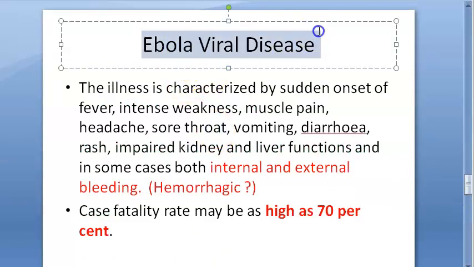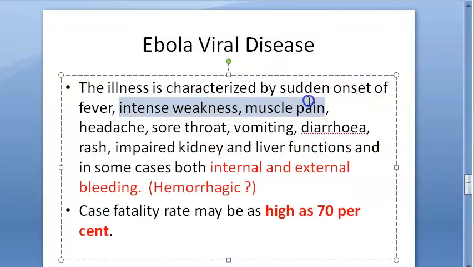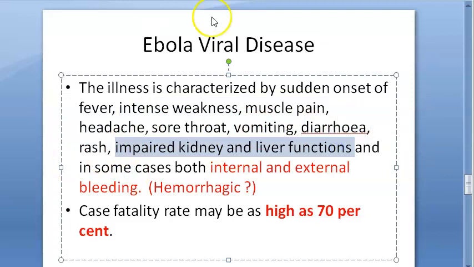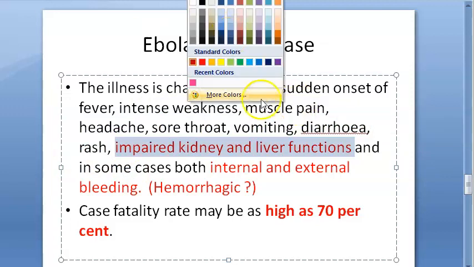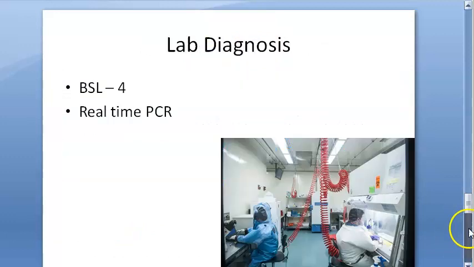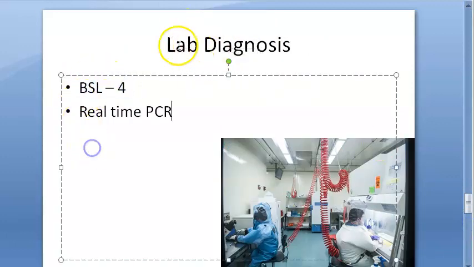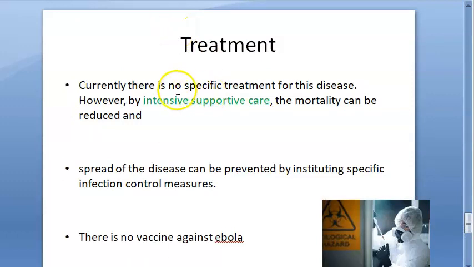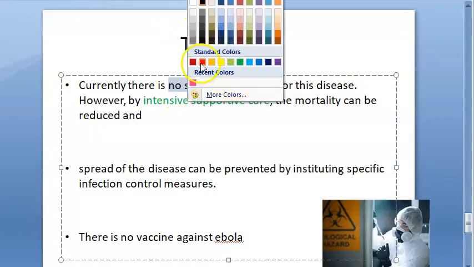We saw what will happen if you get this disease: fever, intense weakness, muscle pain, headache, sore throat, vomiting, diarrhea, rash, impaired kidney and liver functions, and these people will have internal and external bleeding. Okay. Then case fatality rate as high as 70%. These secretions, I think they will check. So lab diagnosis will be done in BSL Biosafety Lab 4, and they do real-time PCR. Okay. Treatment, there is no specific treatment, only intensive supportive care.